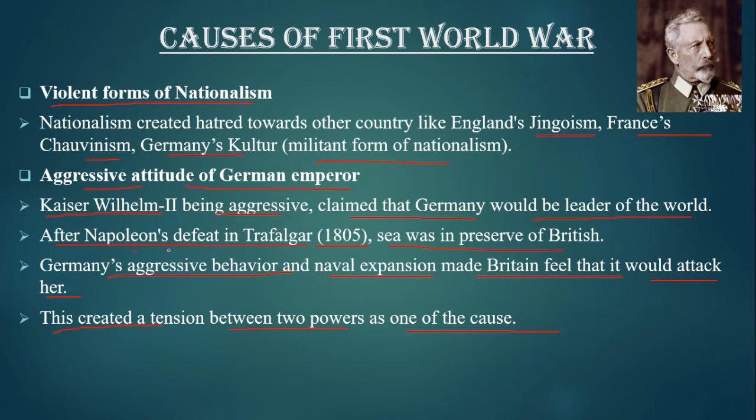That is, after the defeat of Napoleon at Trafalgar in 1805, Britain took control of the sea. On the other hand, Germany, being aggressive, expanded its naval power, so Britain thought Germany was going to attack her. Britain also made her naval base strong. This created a tension between the two powers, making it one of the causes of the First World War.